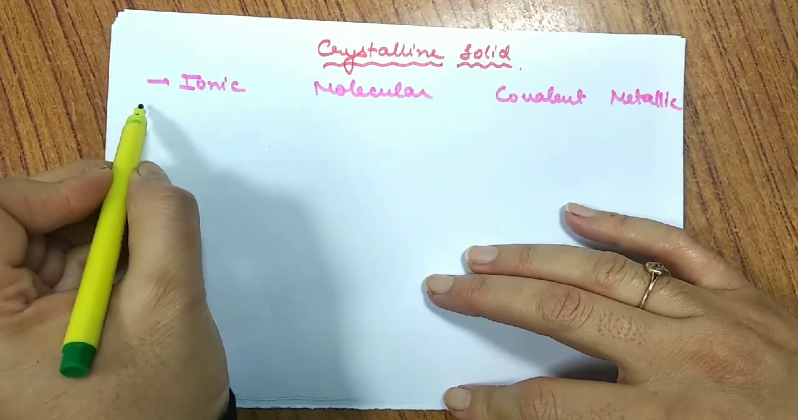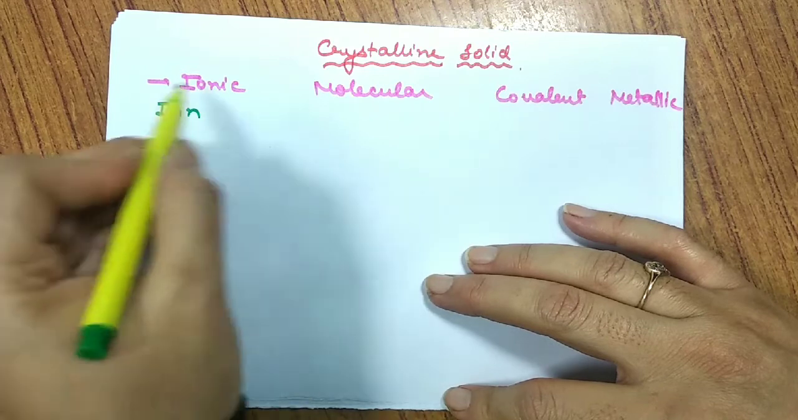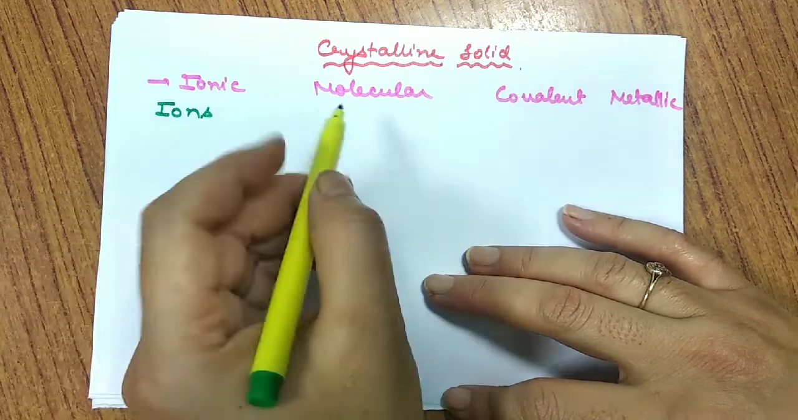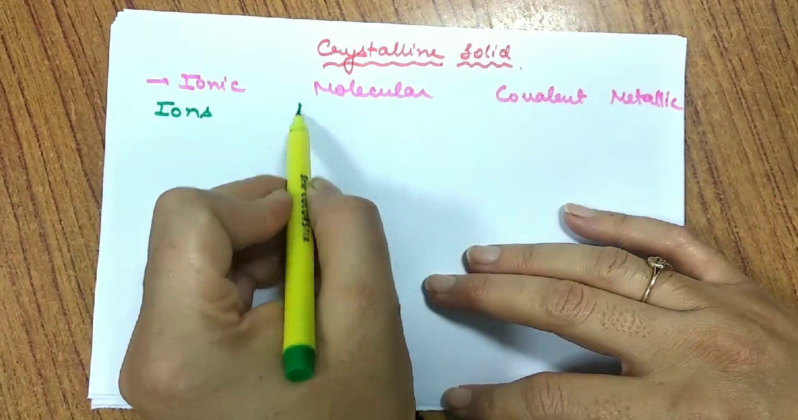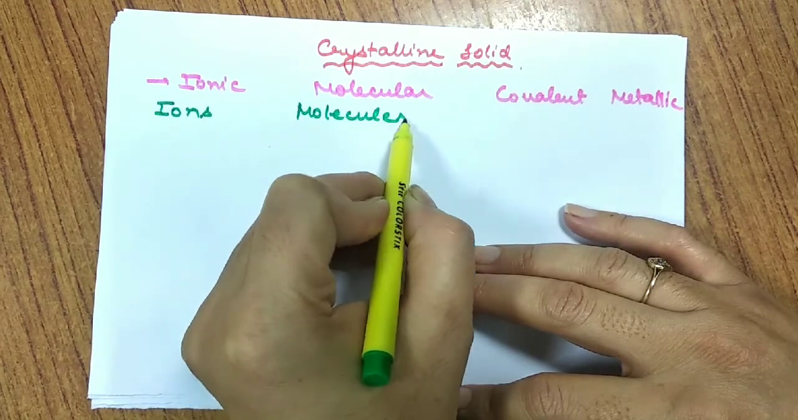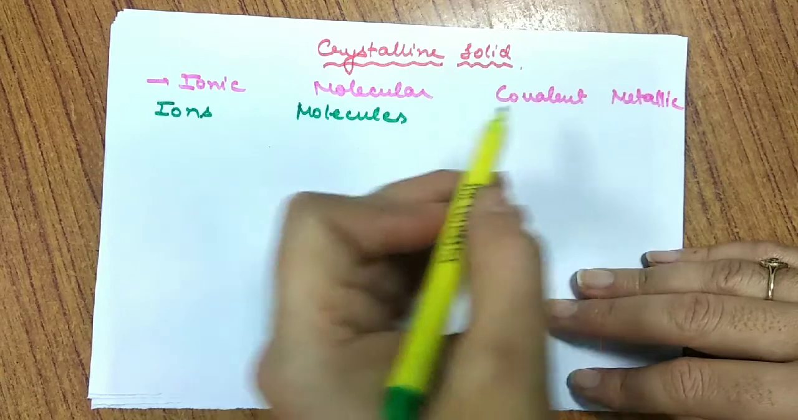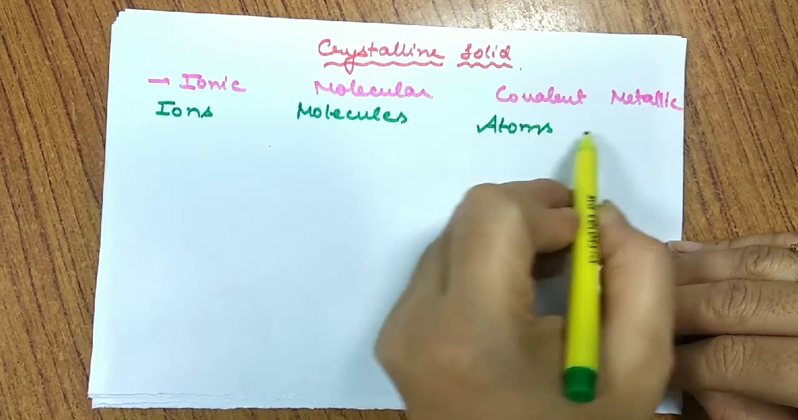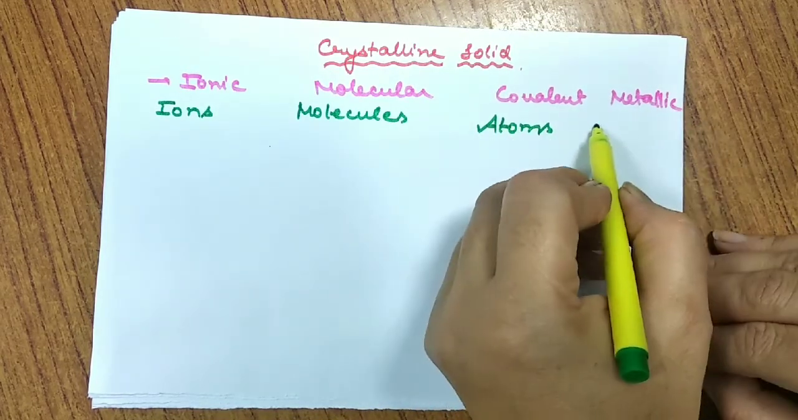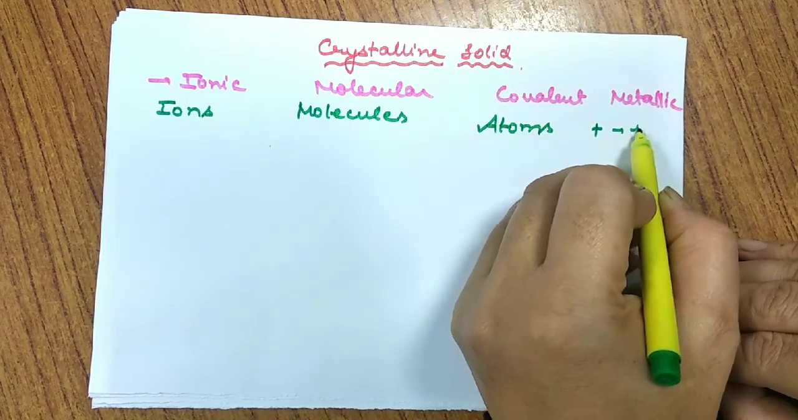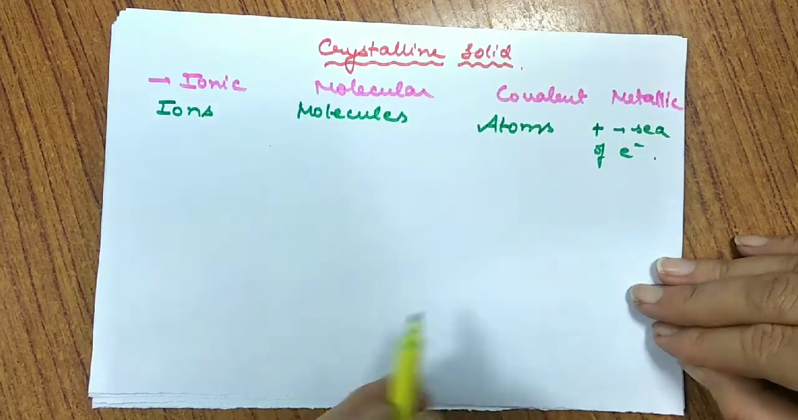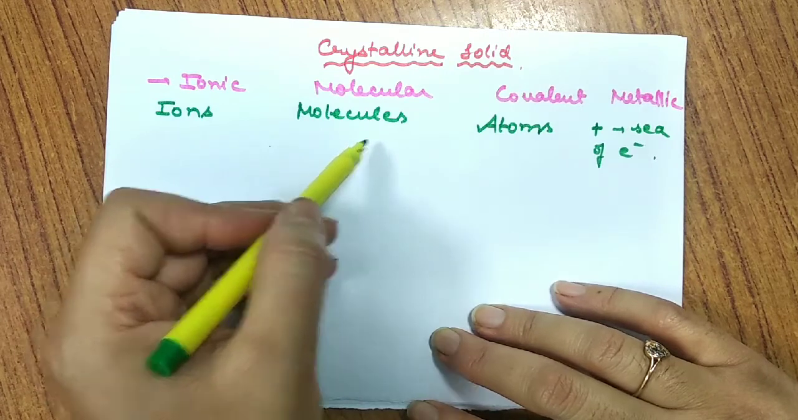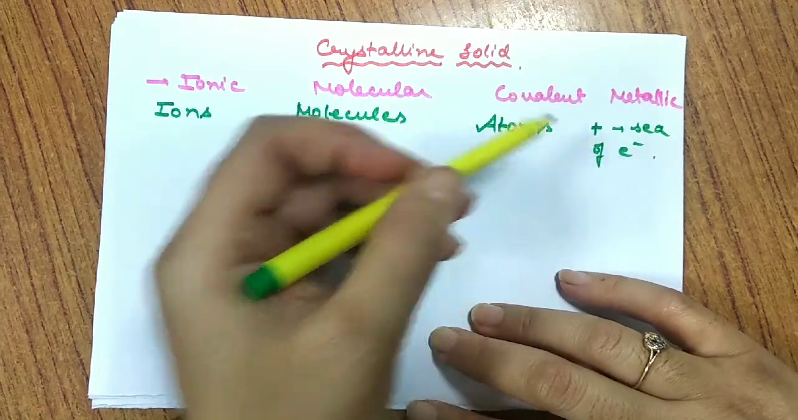In ionic solids, the constituent particles are ions, may it be cation, may it be anion, or both. Whereas in molecular solid, the constituent particles are molecules, may it be polar or non-polar molecule. When we talk about covalent solids, also known as network solids, the constituent particles are atoms. Whereas in metallic solid, we have positive ions in a sea of electrons. We generally call them kernels, K-E-R-N-E-L-S. So the constituent particles in ionic are ions, in molecular molecules, in covalent atoms, and in metallic, kernels.